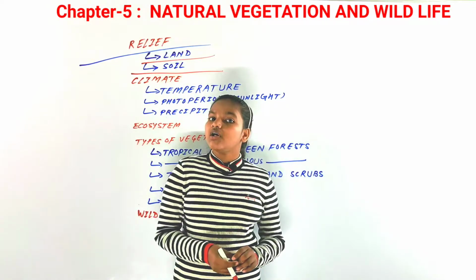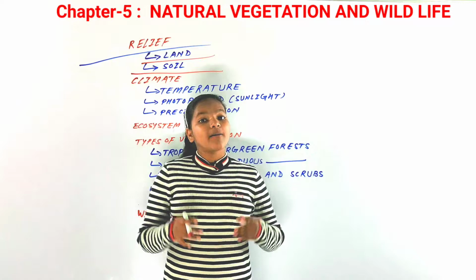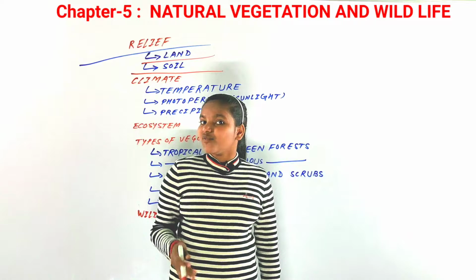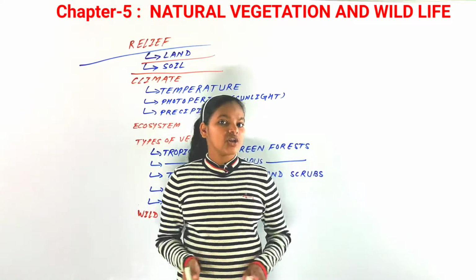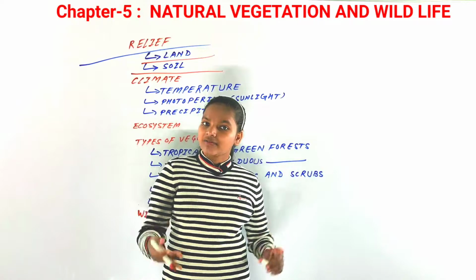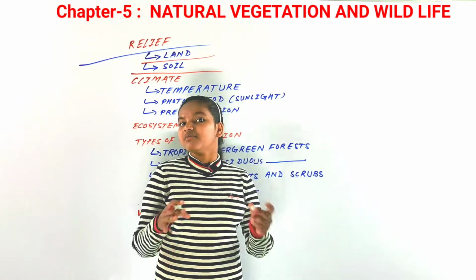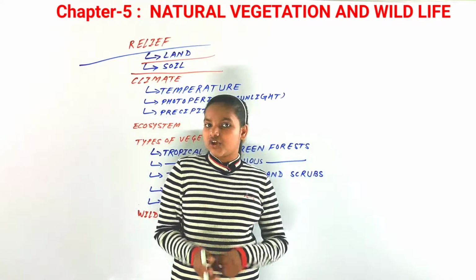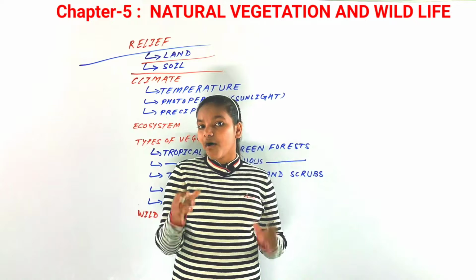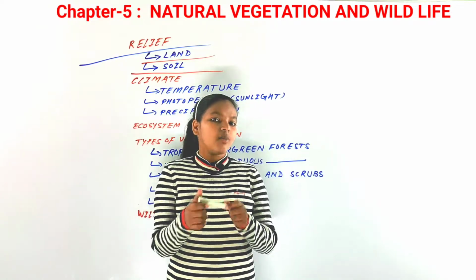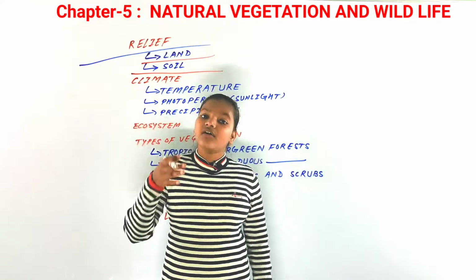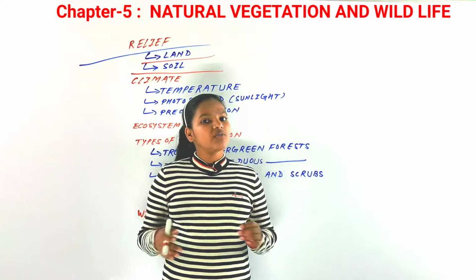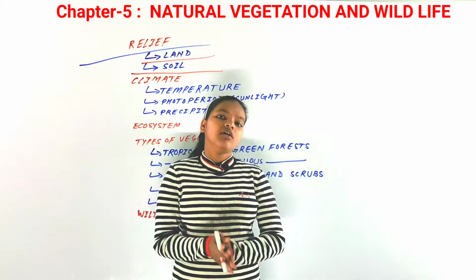The natural vegetation also depends on the soil, because the temperature of the soil, the texture of the soil, the capacity of the soil also matters for the cultivation or for the vegetation of our country. Now you have seen that to make the soil fertile, many manures or fertilizers have been used by the farmers of India. So that is because soil has importance for the vegetation. Just think about it. If soil didn't have any importance for natural vegetation, then would there be any problem for any kind of vegetation? No, there won't be.